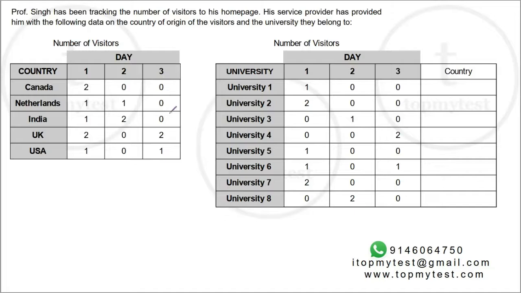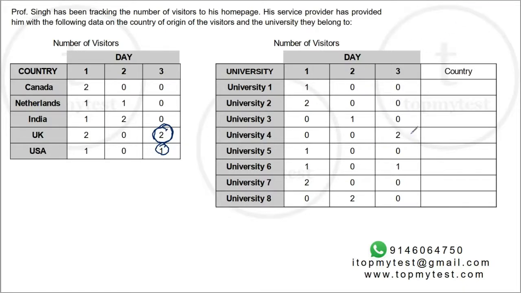Day 2 and day 3 have fewer visitors, so let's first try to match day 2 and day 3 visitors. Now if you observe, on day 3, UK has 2 visits and USA had 1 visit. So from all the universities in UK, you had 2 visits, and from all the universities in USA, you had just 1 visit. Now, if you observe day 3 here, University 4 had 2 visits. As we discussed earlier, a university can belong to only one particular country. A country might have multiple universities, but a university has to belong to only one country.